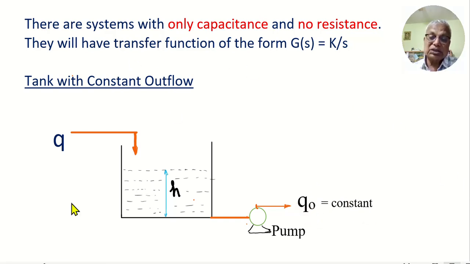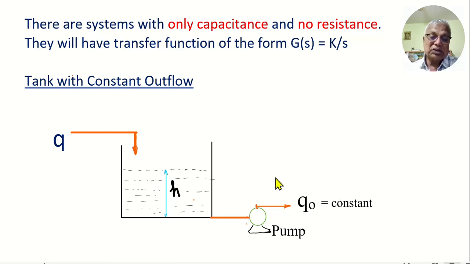The outflow is constant. If the outflow is a function of H, if the outflow depends on H, then it becomes a first order lag. It will have both resistance and capacitance. But in this case, the outflow is constant. There is no resistance here. The resistance is overcome by the pump. That's why no resistance. The pump maintains a constant outflow.